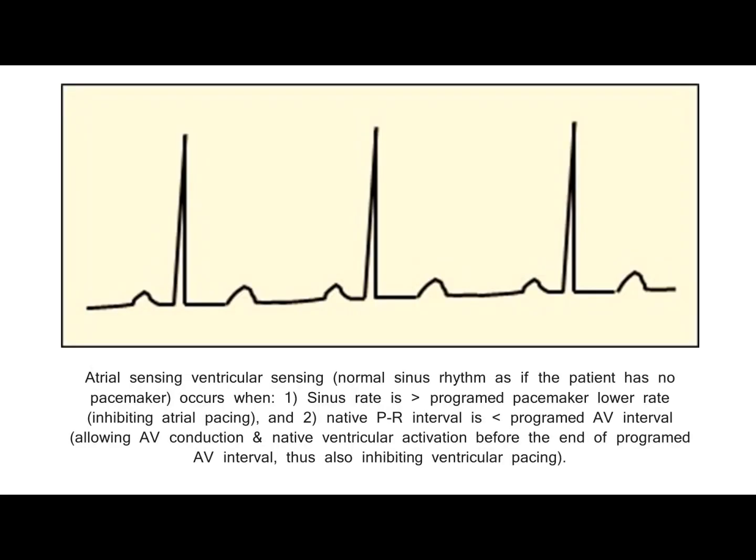Atrial sensing, ventricular sensing, normal sinus rhythm as if the patient has no pacemaker, occurs when 1. Sinus rate is faster than the programmed pacemaker lower rate, inhibiting atrial pacing, and 2. Native PR interval is shorter than the programmed AV interval, allowing AV conduction and native ventricular activation before the end of the programmed AV interval, thus also inhibiting ventricular pacing.